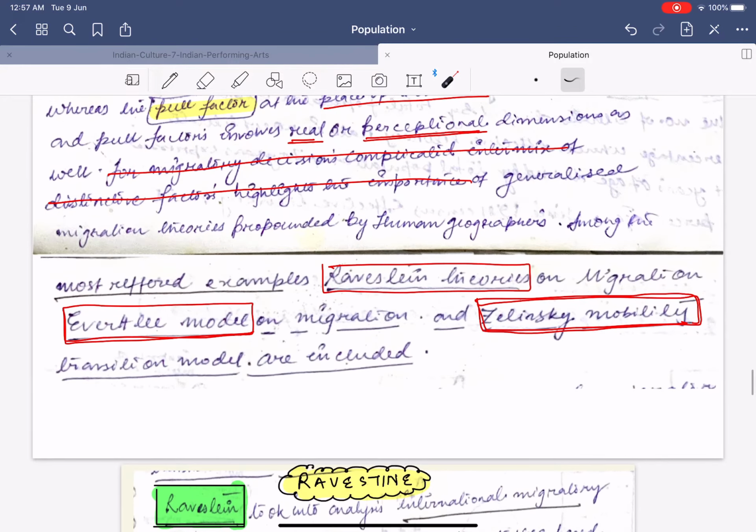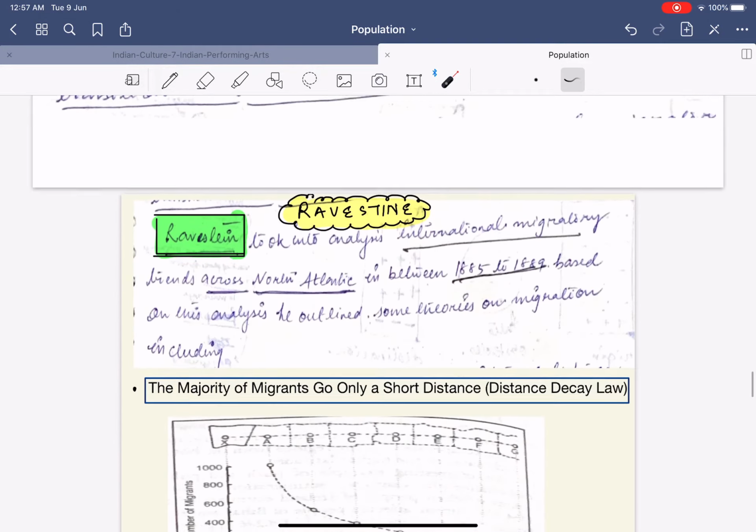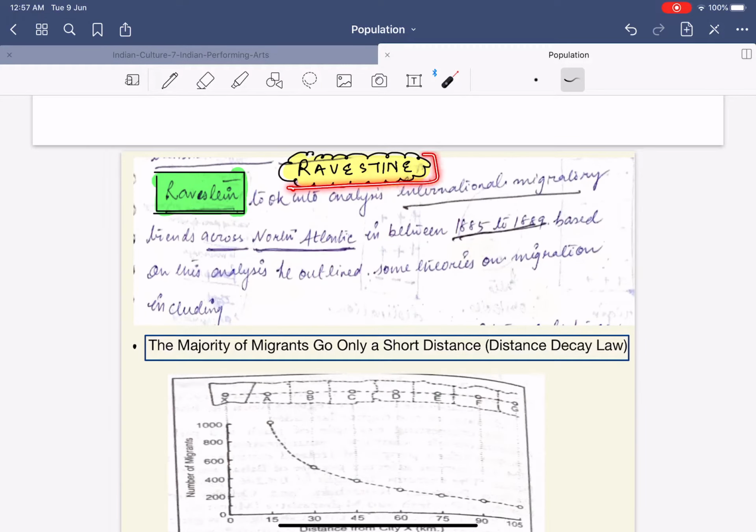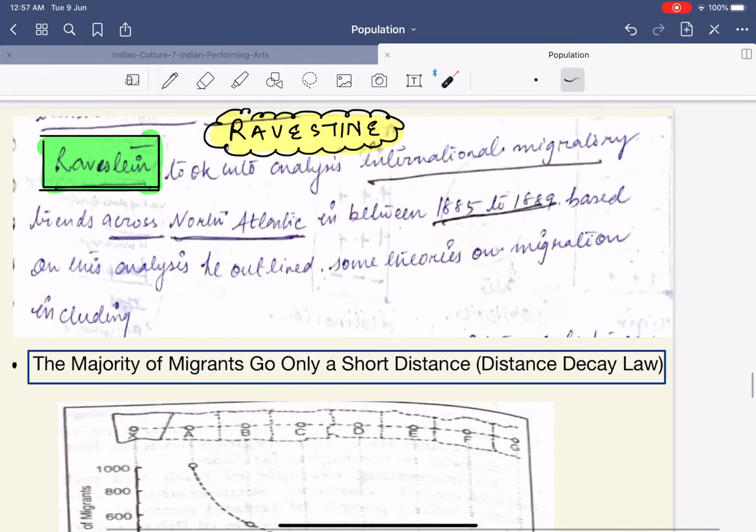Now, on the basis of this migration, we'll be discussing Ravenstein's theory, the Everett Lee model, and last but not least, Zelinsky's model. In the first class itself, we'll be discussing the Ravenstein and the Everett Lee model. Now, what is Ravenstein's model? Ravenstein was a geographer. He analyzed the international migratory trends across North America that occurred between 1885 and 1889.